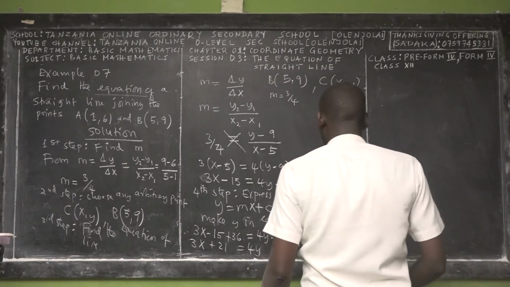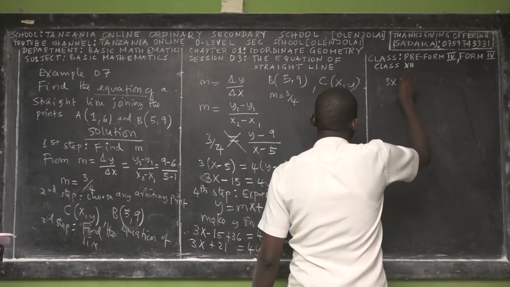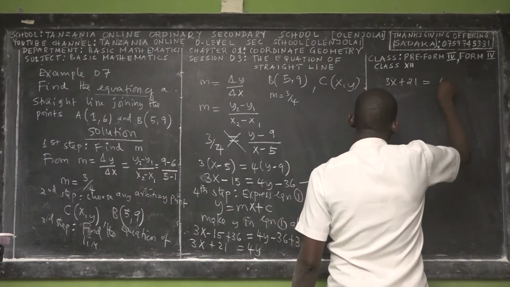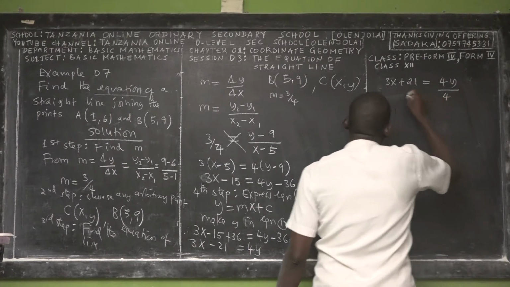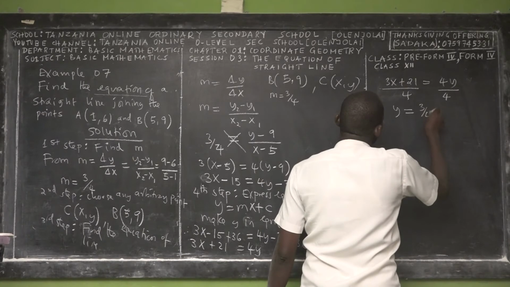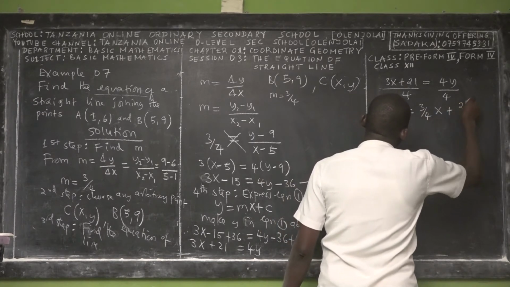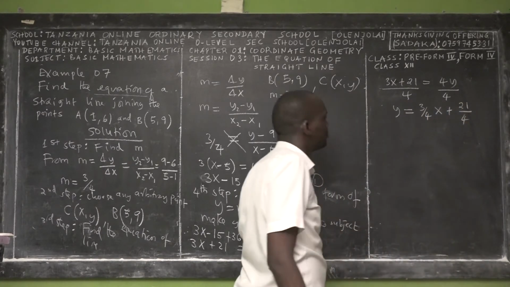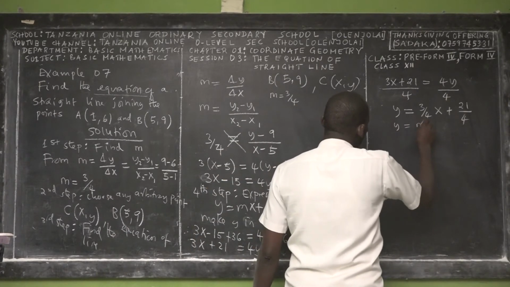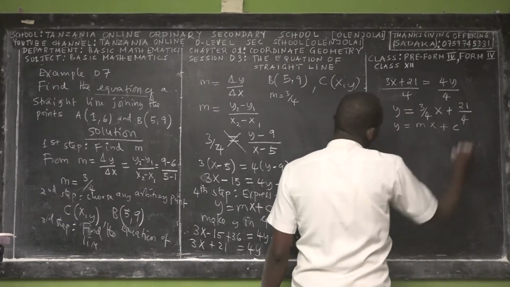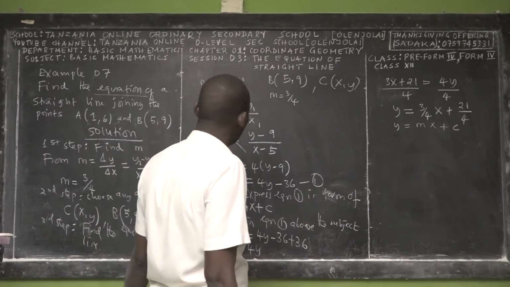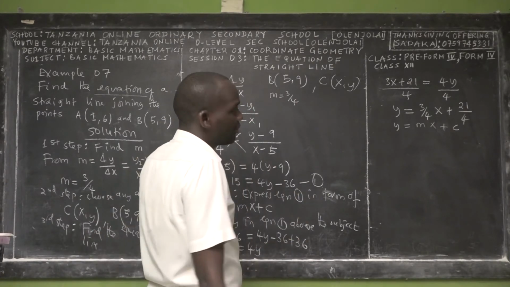Okay, so we have 3x plus 21 equal to 4y. So divide by 4 on both sides. y is equal to 3 over 4 x plus 21 over 4. Okay, so you can check: is y in this form? Yes, the y-intercept is 21 over 4, and the x-intercept can be found. The gradient is 3 over 4, which is true. Then y is equal to y.